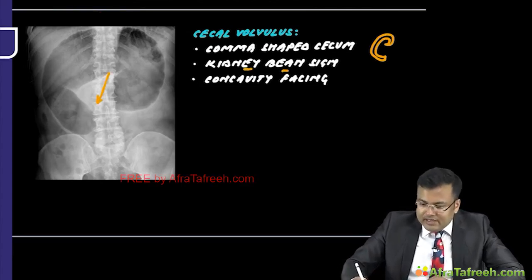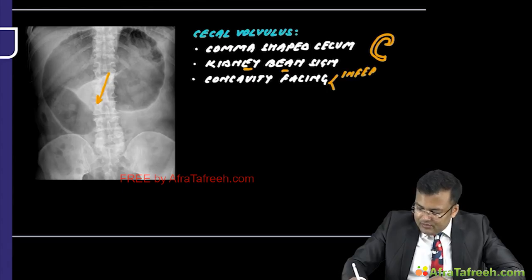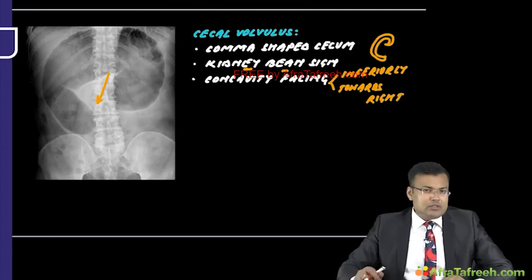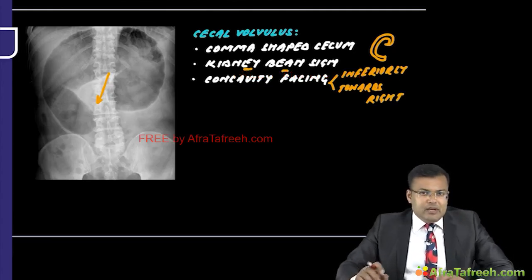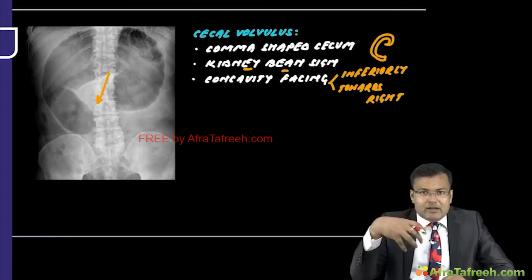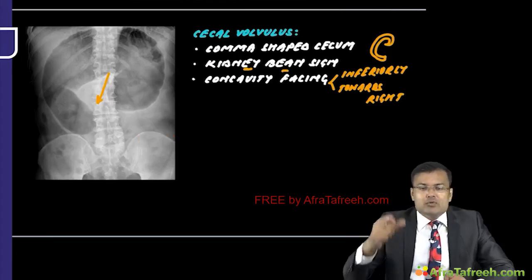So concavity is facing inferiorly and towards right. Clear? So these are the important signs in cecal volvulus. Comma shaped cecum. There is kidney bean. In sigmoid volvulus, it was coffee bean. Here it's kidney bean, and the concavity is facing inferiorly and towards the right.